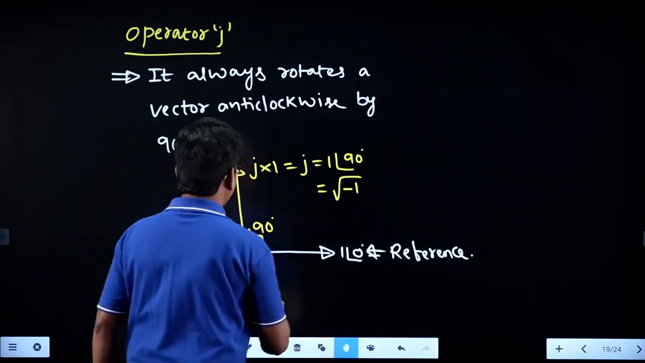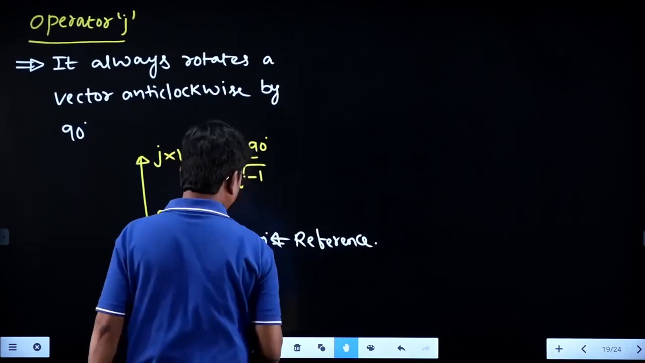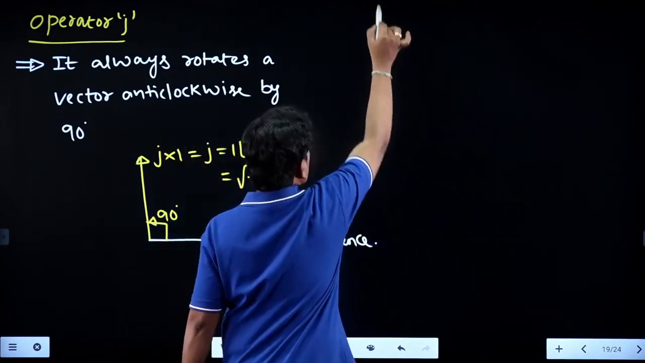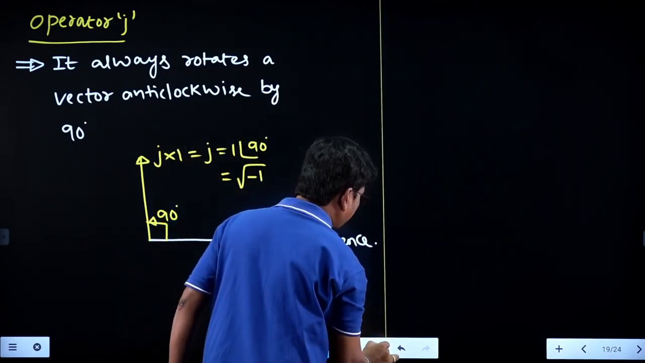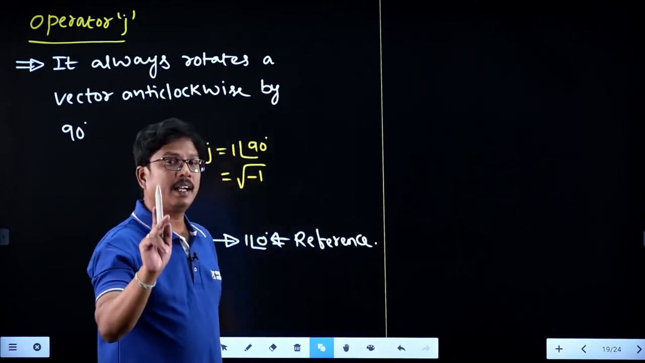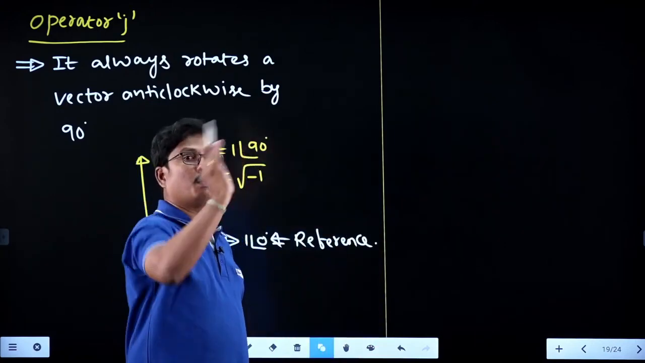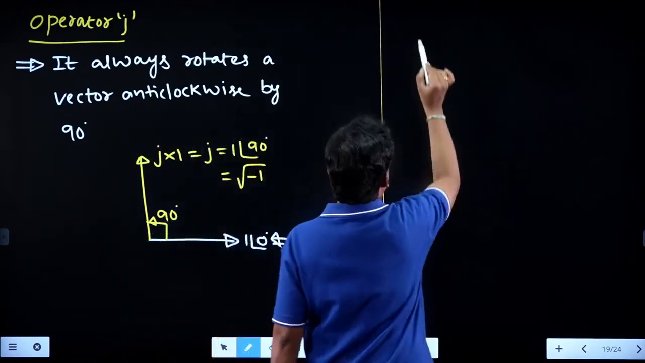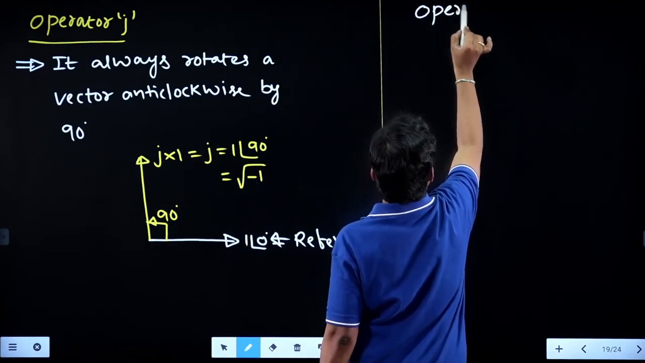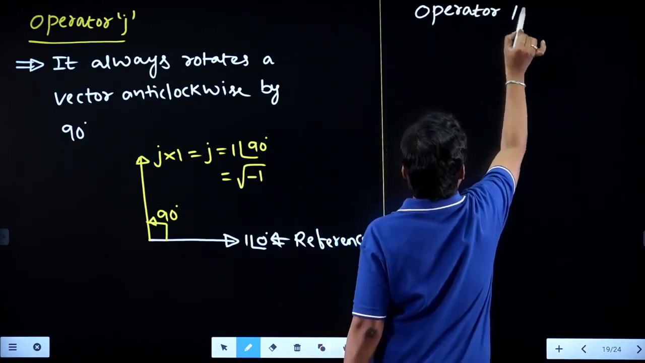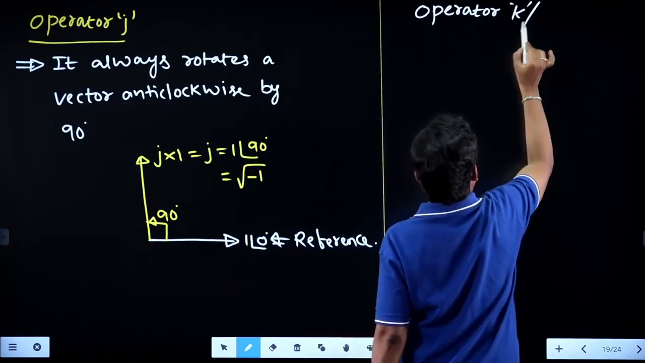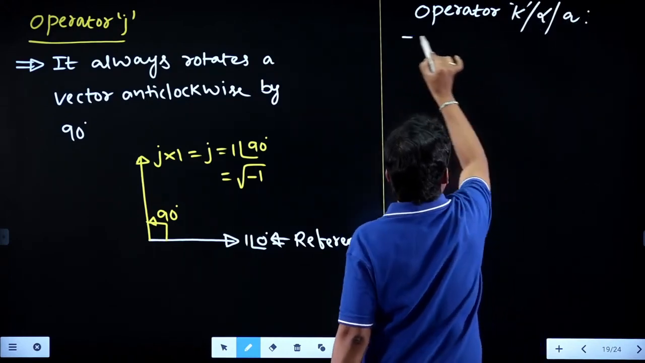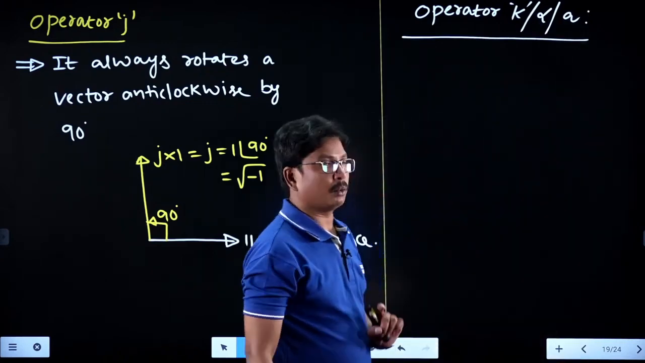And similarly, they are asking about operator K. What is operator K? The operator K always rotates a vector anti-clockwise by 120 degrees. If you see operator K, some textbooks will give it as alpha, or some textbooks will give it as A. Whatever the name may be, the definition is the same only, right?